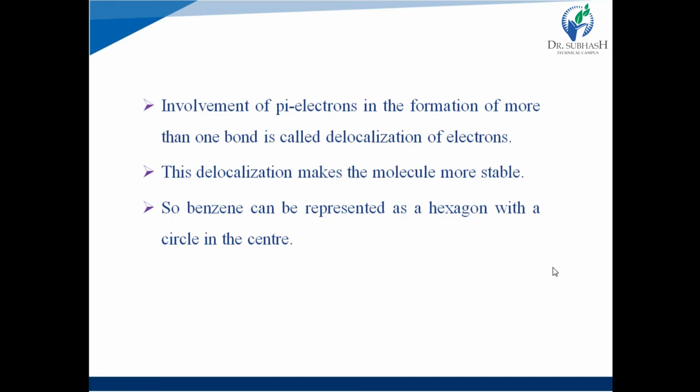This delocalization makes the molecule more stable. That's why benzene is a more resonance stabilized structure, and that's why it does not undergo addition reactions or oxidation reactions. So it is a resonance stabilized structure, and that's why benzene can be represented as a hexagon with a circle in the center, like this. The circle in the center shows the continuous movement, or continuous delocalization, of the pi electrons.